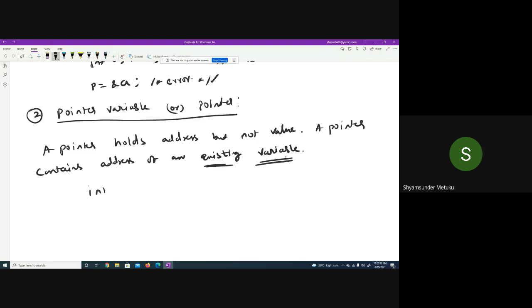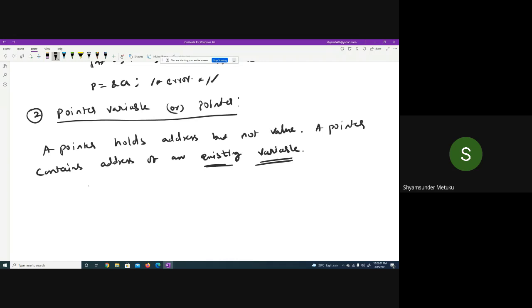Can I have a program only with the int star p? That's it. Meaningless, because there is no declaration statement related to the normal variable. So even though you declare star p, which is a pointer variable, it has no meaning, because as long as no variables are existing, the p loses significance. Agreed or not? Okay, I have not discussed this, no declaration and all. I'll tell you in a while. Is it clear? Existing variable is more important.